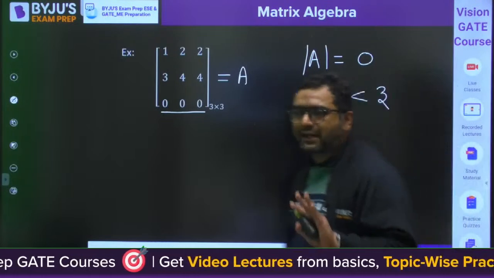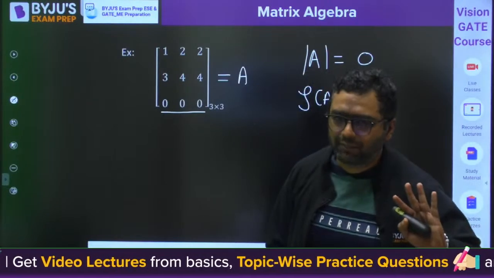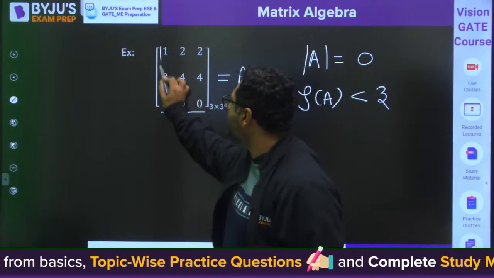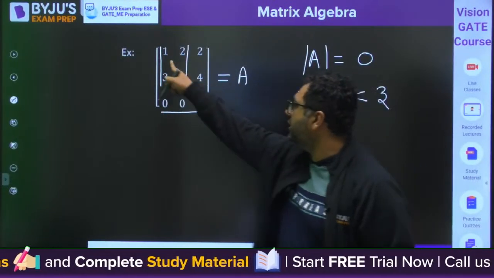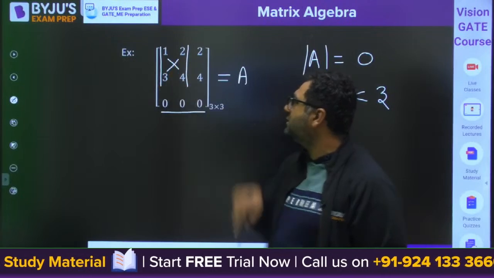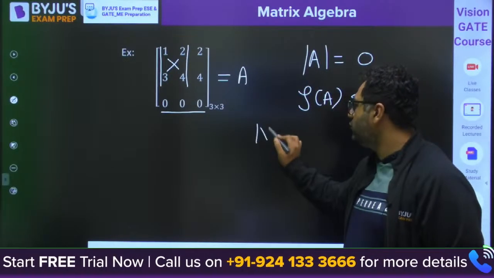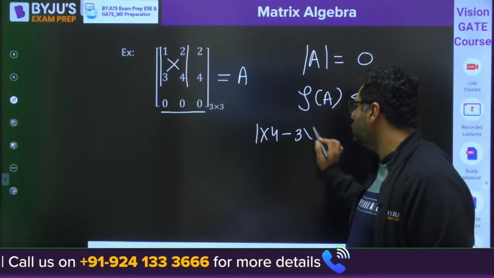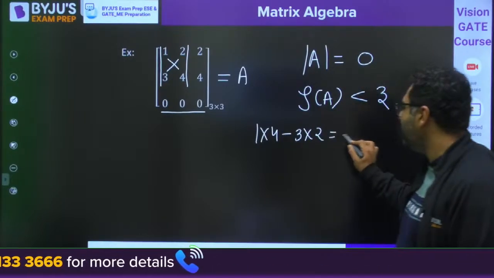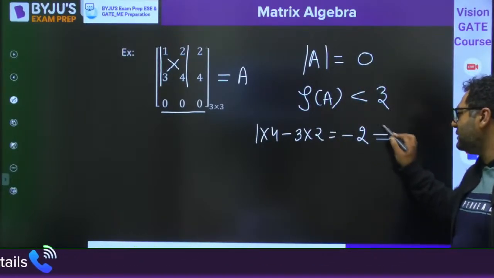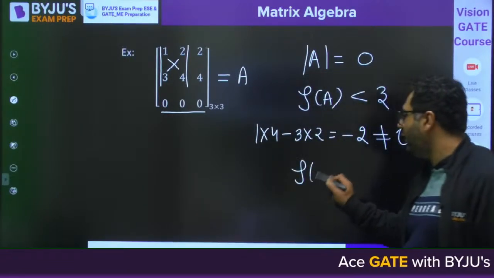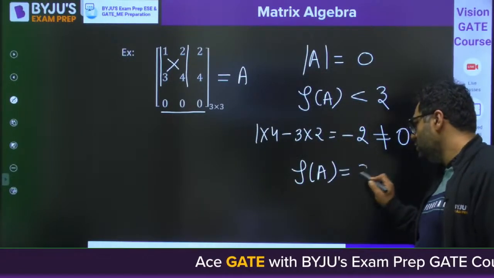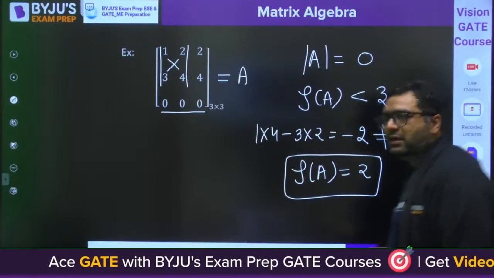Then I would be checking the 2 cross 2 determinants or 2 cross 2 square submatrices. Let us say this matrix I am checking. If you find the determinant of that, it is 1 cross 4 minus 3 cross 2. So you would be getting the answer to be minus 2. As it is not equal to 0, it means the rank of A is going to be 2. So this is the example I have taken, my dear.